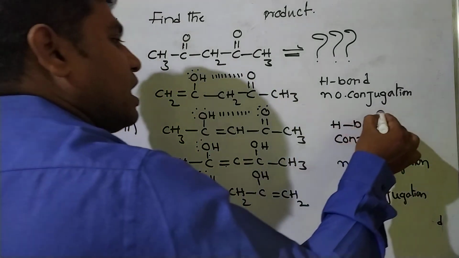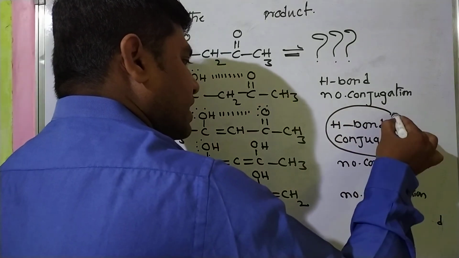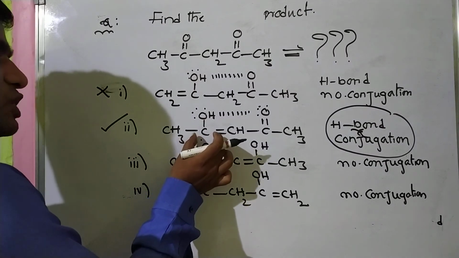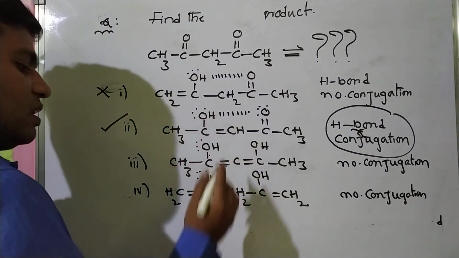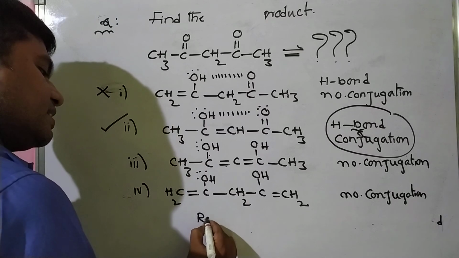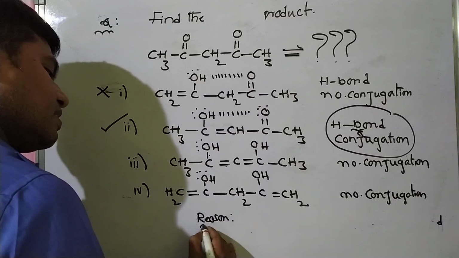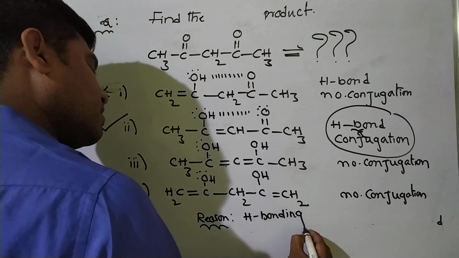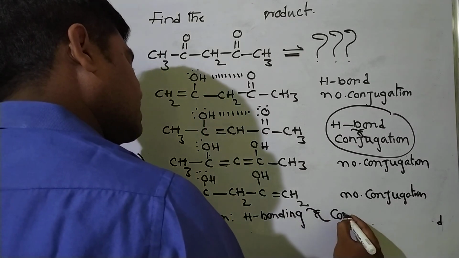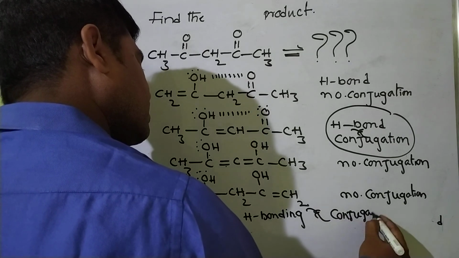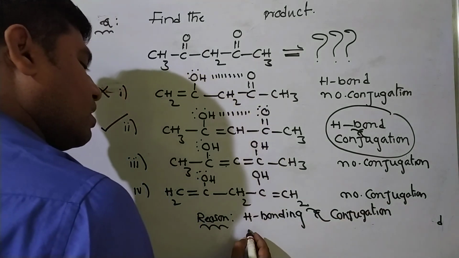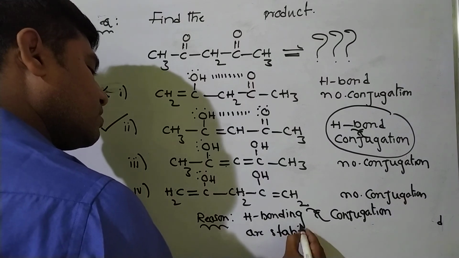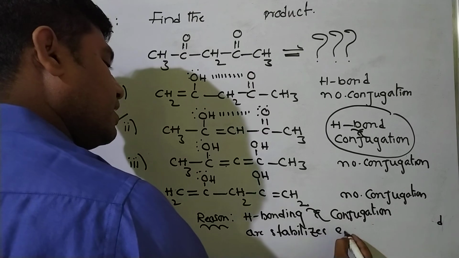Why? Because of hydrogen bonding and conjugation. So this is more stable. The judgment is, hydrogen bonding and conjugation stabilize the enol.